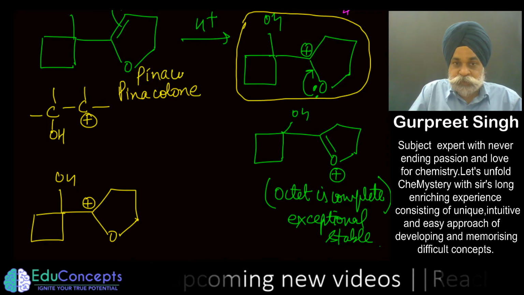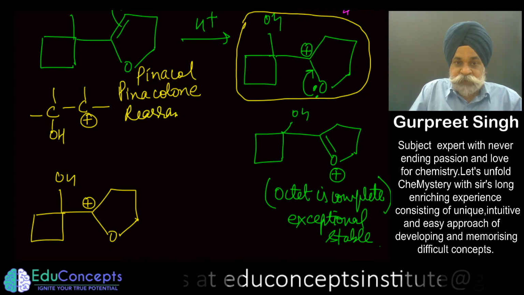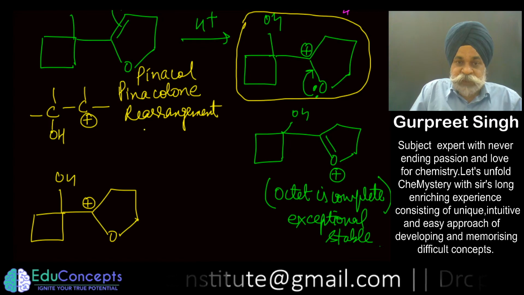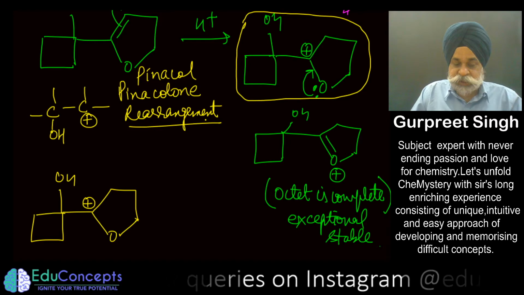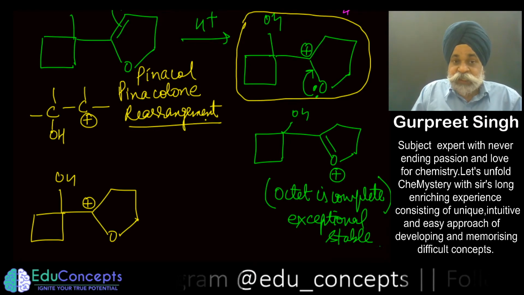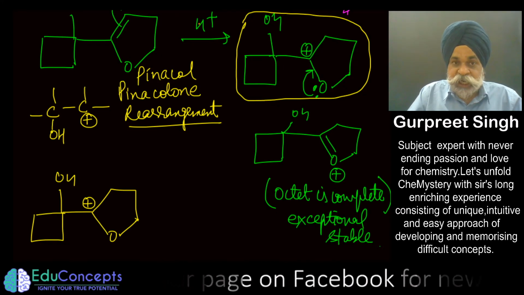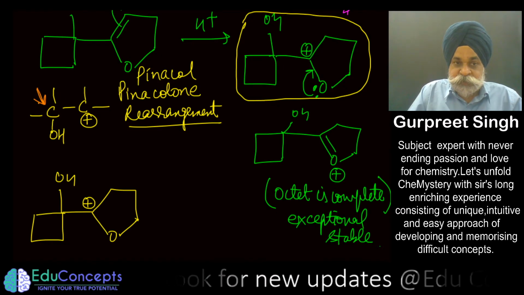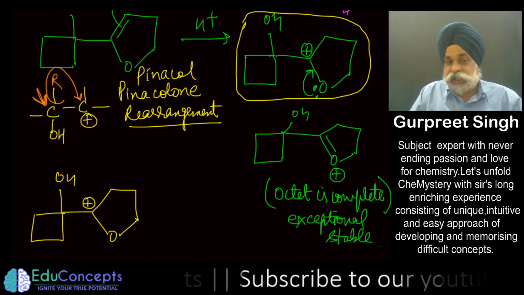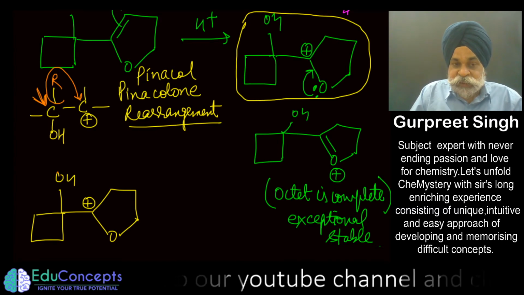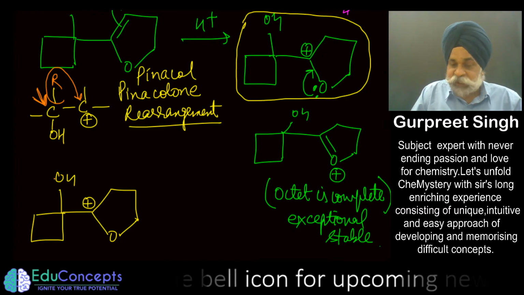You can refer to the pinacol pinacolone rearrangement. This step is a very popular and important one, where the carbon carrying a positive charge is adjacent to a carbon containing an OH group. In that case, you have to bring a positive charge on the carbon which contains the OH group. And this can be possible if I do some sort of alkyl shift or ring expansion or something like that. Some rearrangement I will do such that the carbon containing the OH group would get a positive charge.